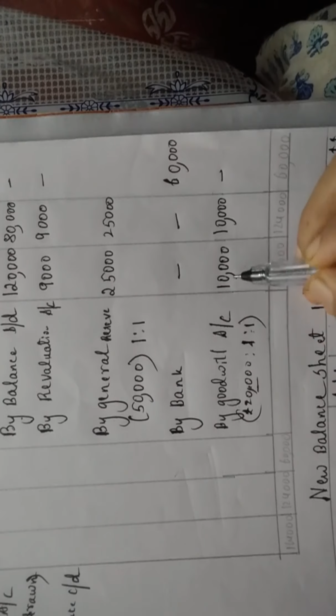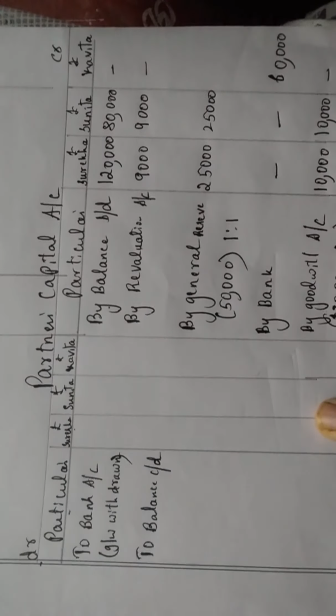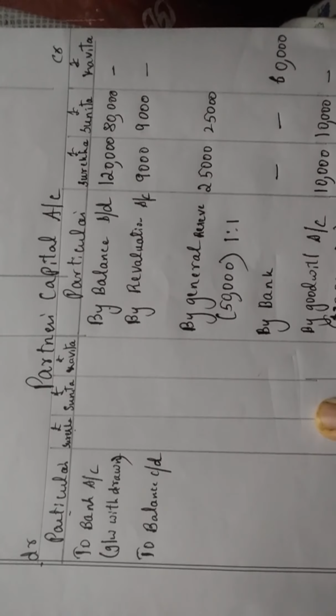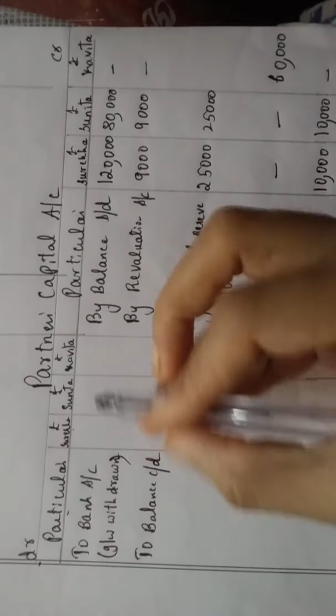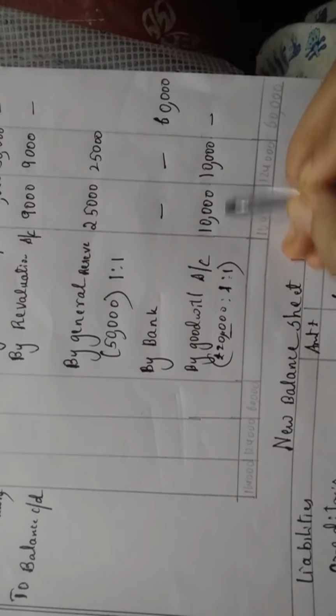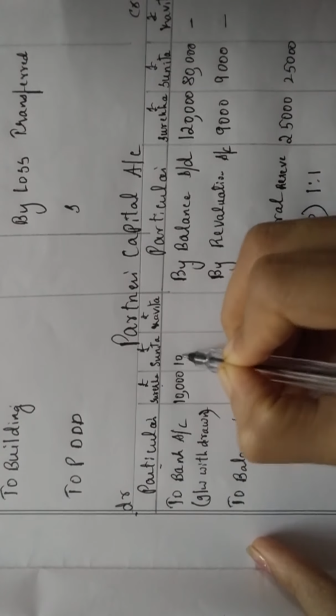Now what does goodwill withdrawn mean, students? See, Kavita is giving 10,000 to Surekha and Sunita. Withdrawn means Surekha and Sunita are taking the amount and going home. If I go to the bank and withdraw my money, what does it mean? I am going and taking the money and coming home. I will go to the bank, withdraw my 10,000 and bring it home. So Surekha and Sunita are withdrawing the goodwill amount. How much are they taking? The goodwill amount here is the same 10,000. So here, to bank, 10,000 and 10,000.